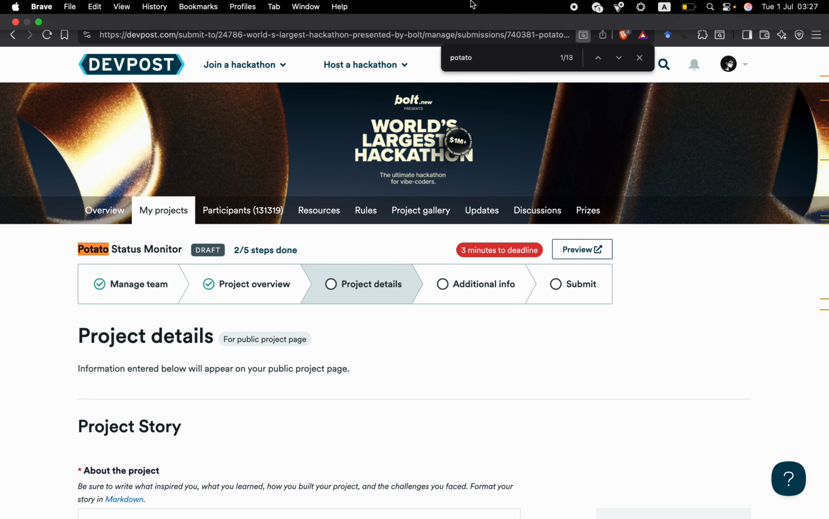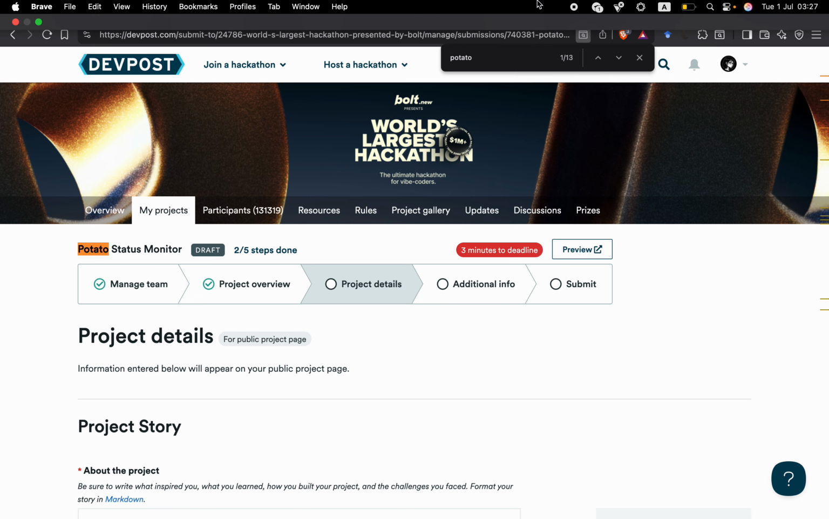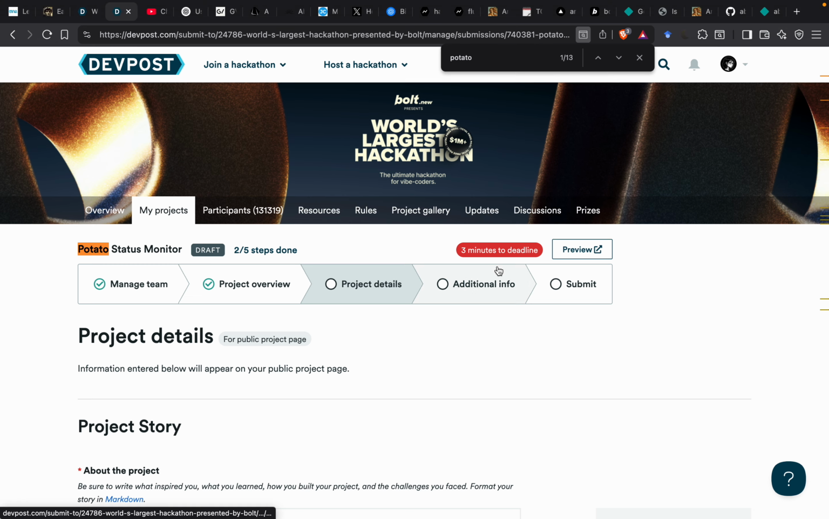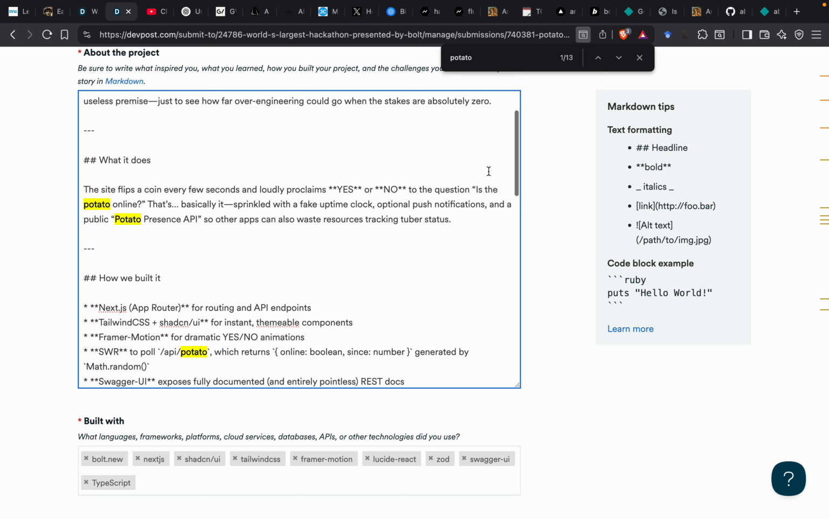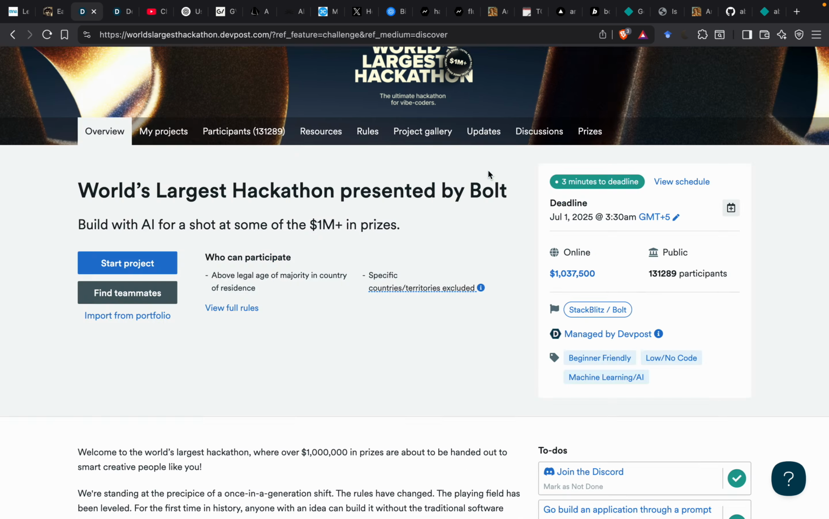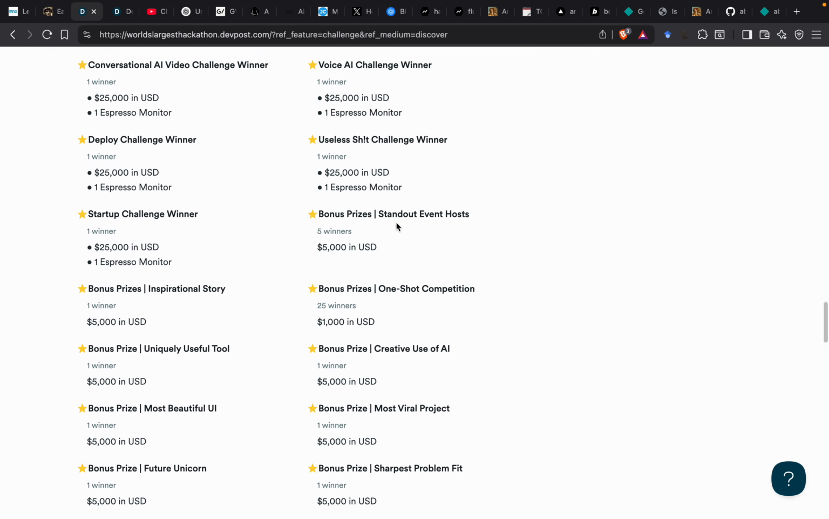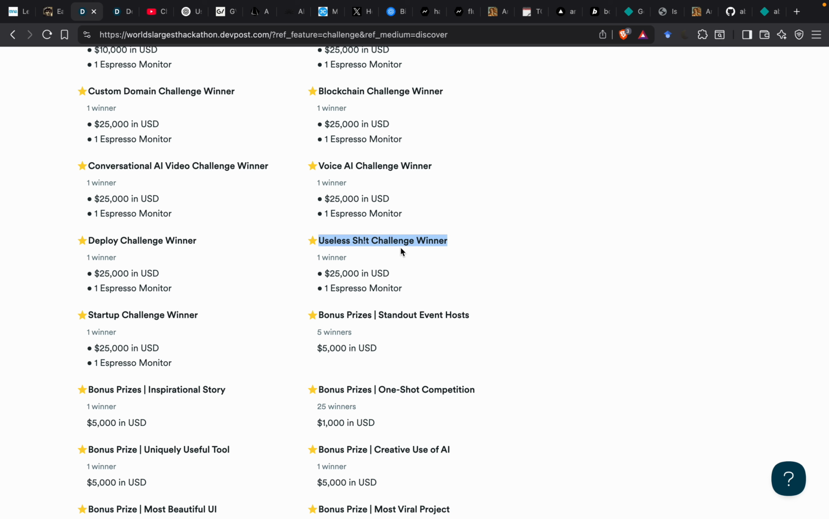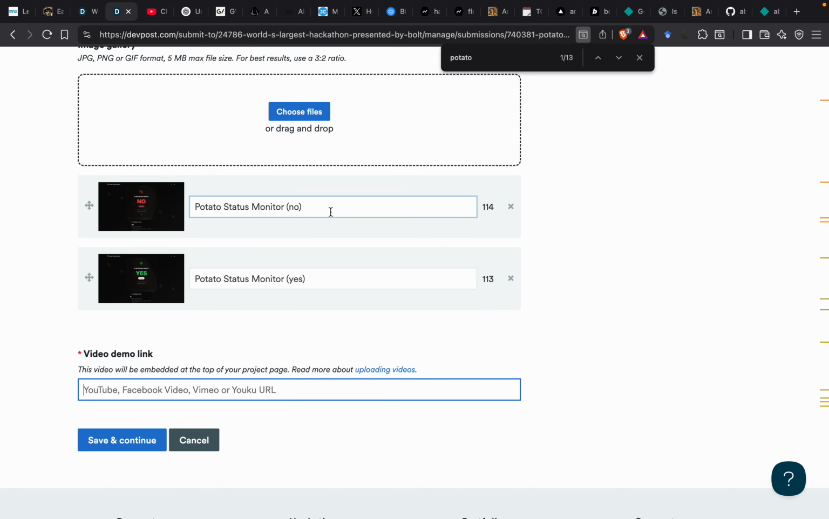So hello everyone. Basically it's 3:27 a.m. and just 3 minutes left to deadline, but I just tried to build some Siri app. So basically I'm trying to do this challenge, usually challenge winner. So I'm just considering this, and here I just built the potato stats monitor that says no or yes.